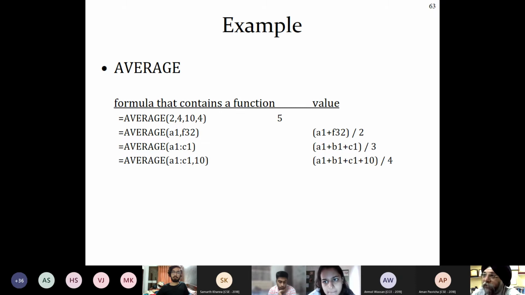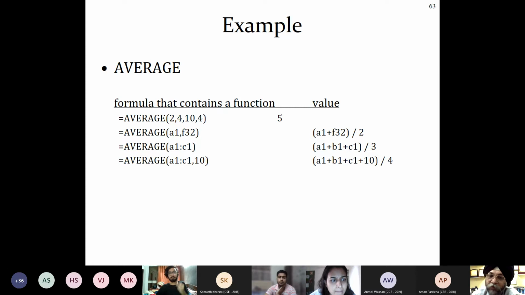You might have taken it in the other way. Okay, no problem. So calculate the average of this A1, C1 and 10.